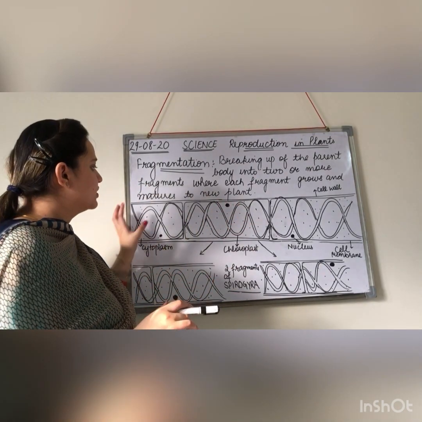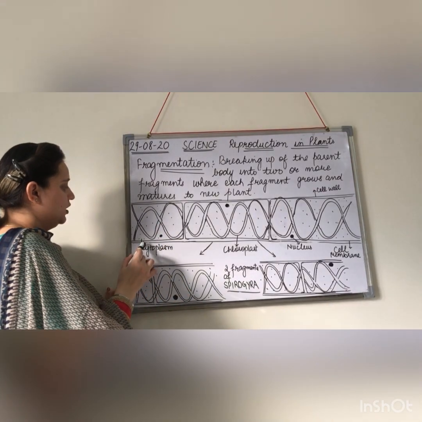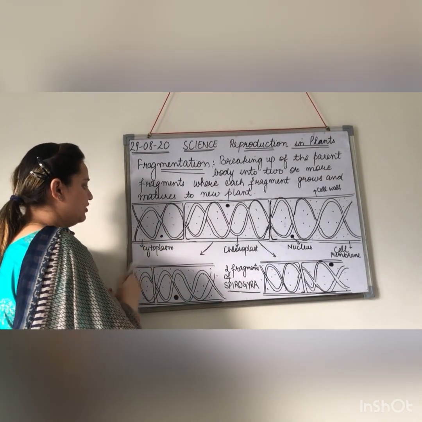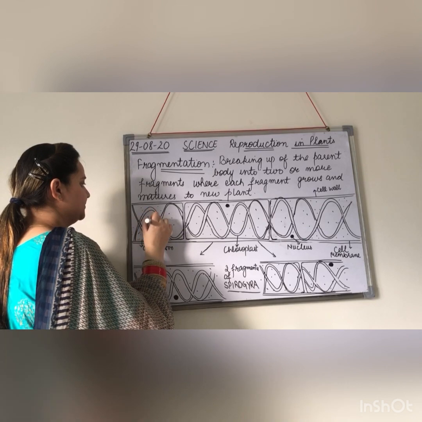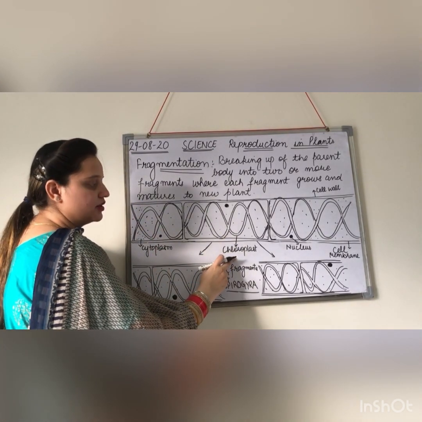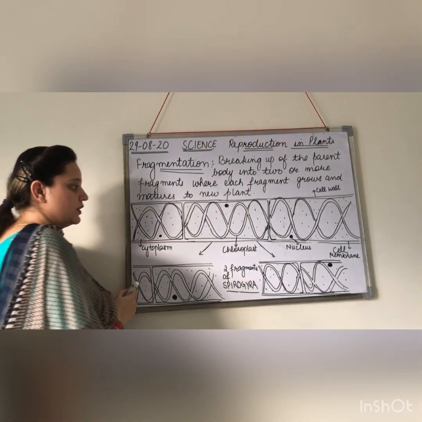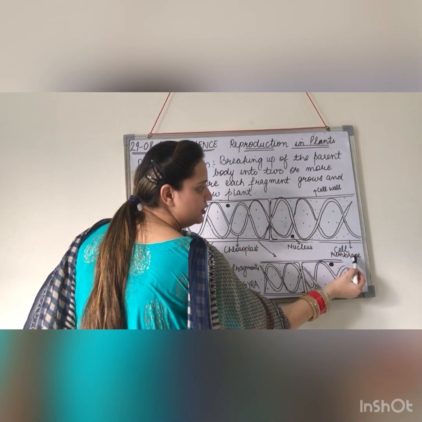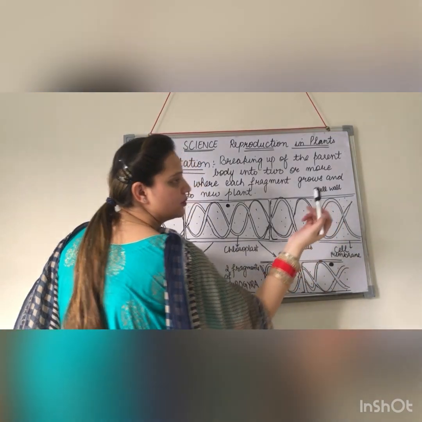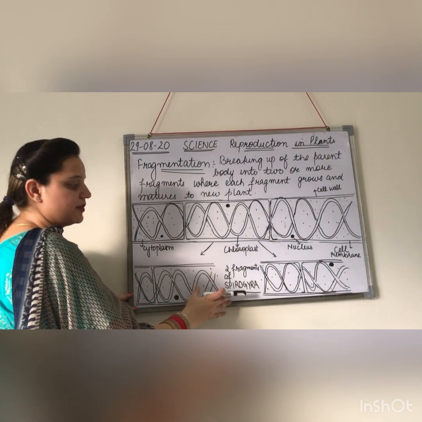Okay, so here I have shown you the structure of Spirogyra. This is the cytoplasm, the jelly-like fluid that is present. Okay, so this is the chloroplast, the green color pigment. Here I have shown you the nucleus, cell membrane, and this is the cell wall. Okay, so this is the structure of algae, the Spirogyra.